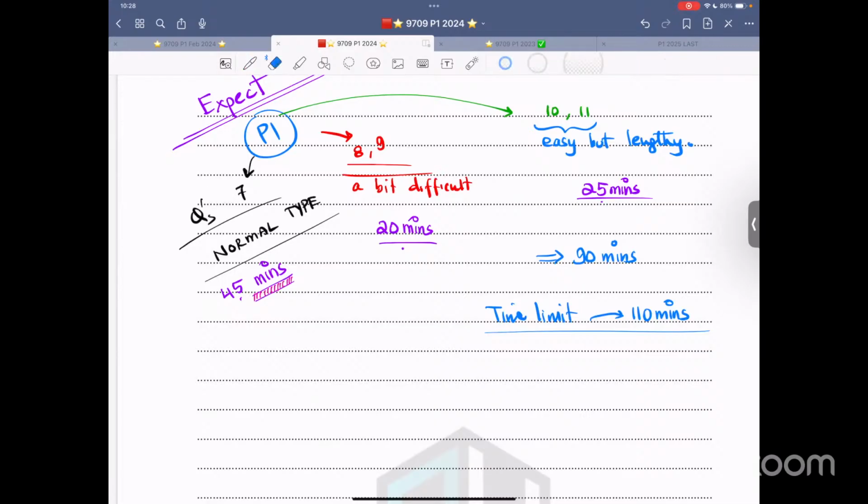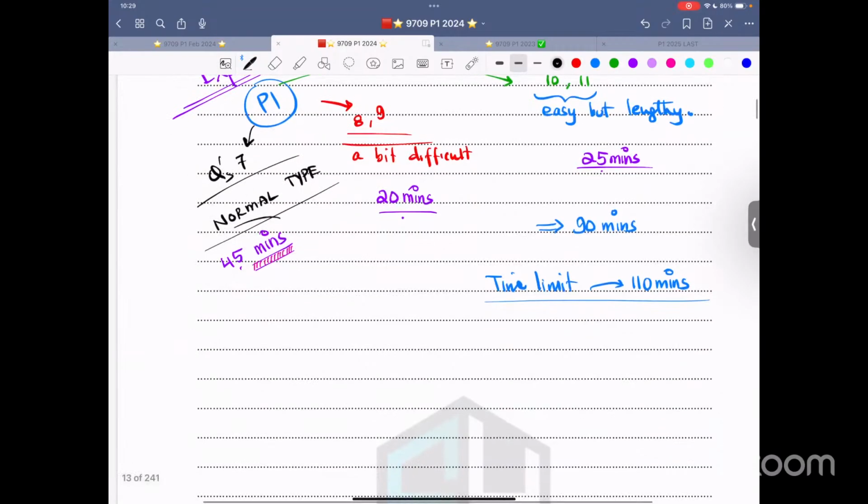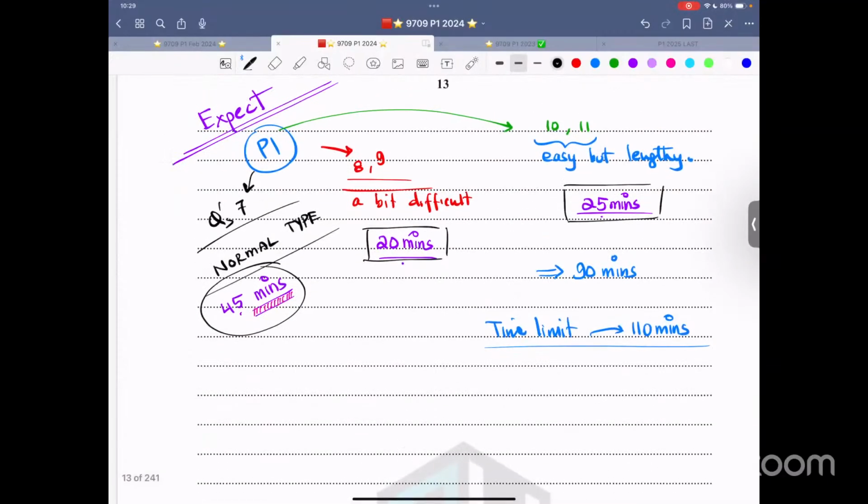If you are doing 7 questions in 45 minutes, that means you are doing perfectly. A deviation of 5 minutes here and there is just okay, but it should not exceed 45 minutes. Keep that in mind. 20 minutes for 8 and 9, 25 minutes for 10 and 11, and you are all set.